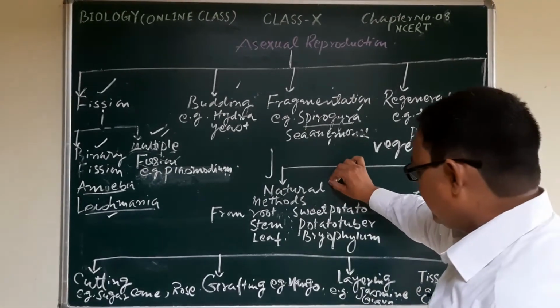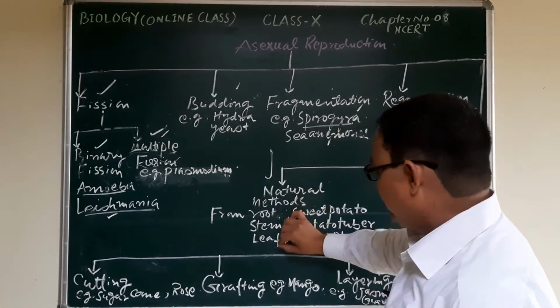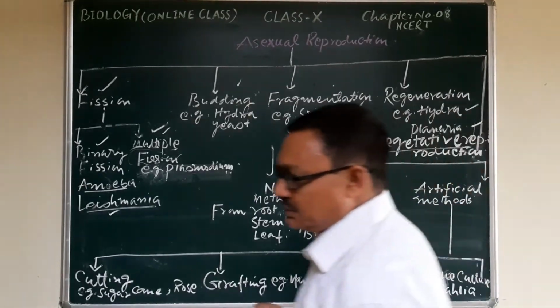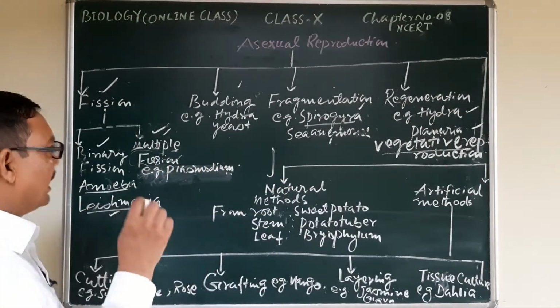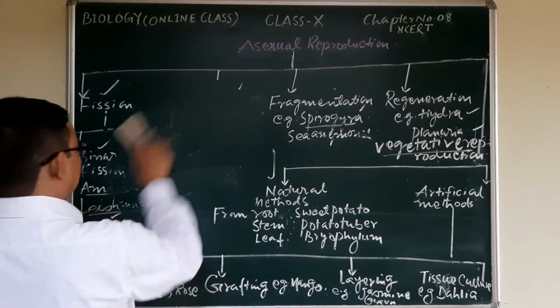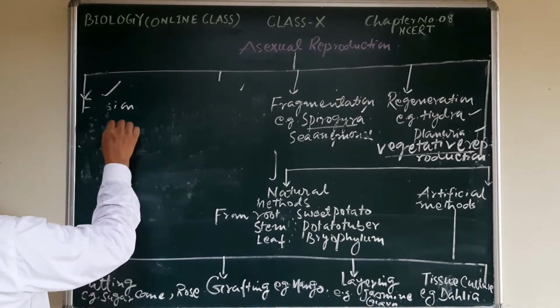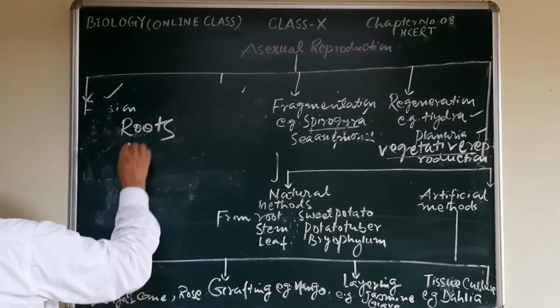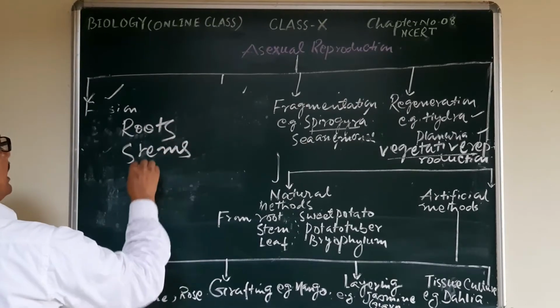In natural methods, reproduction is from root, stem or leaf. First, try to understand the word vegetative.